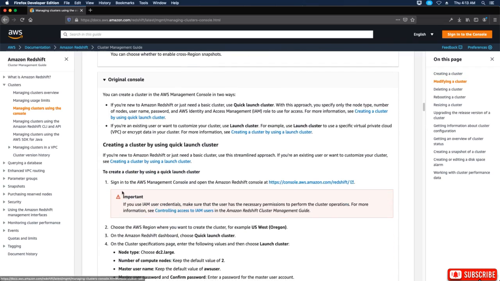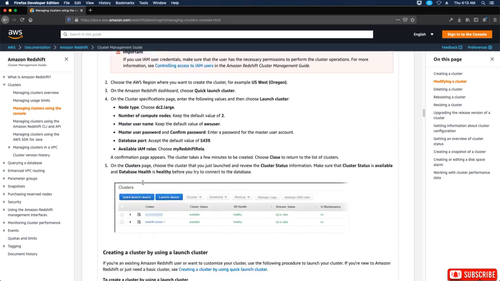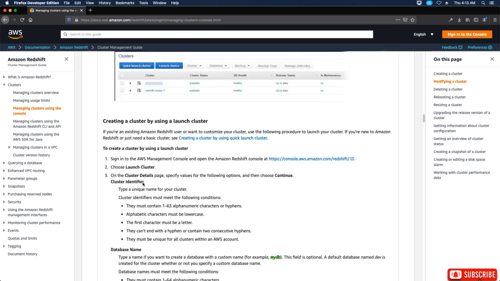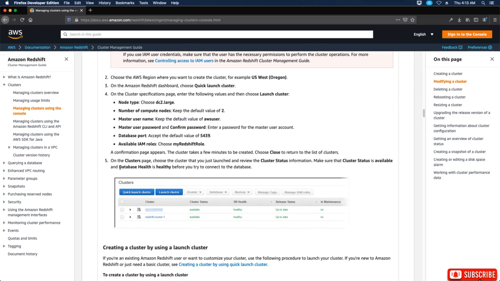Now the original console, okay, create a cluster by using quick launch cluster, okay. So it's the same idea, but they have better documentation for this because this is a more developed console, right? So you can see here on the clusters page, choose the cluster that you launched and review the cluster status information, okay? So you can see your cluster status here based on this image.